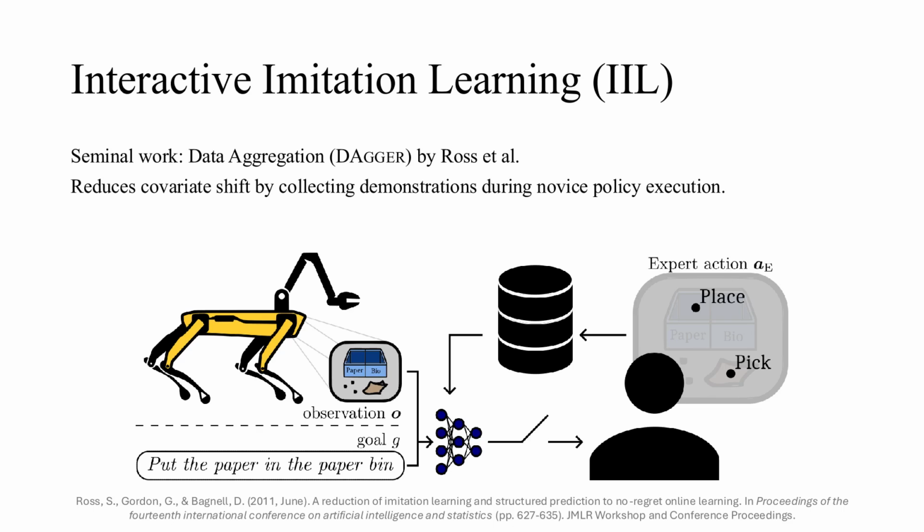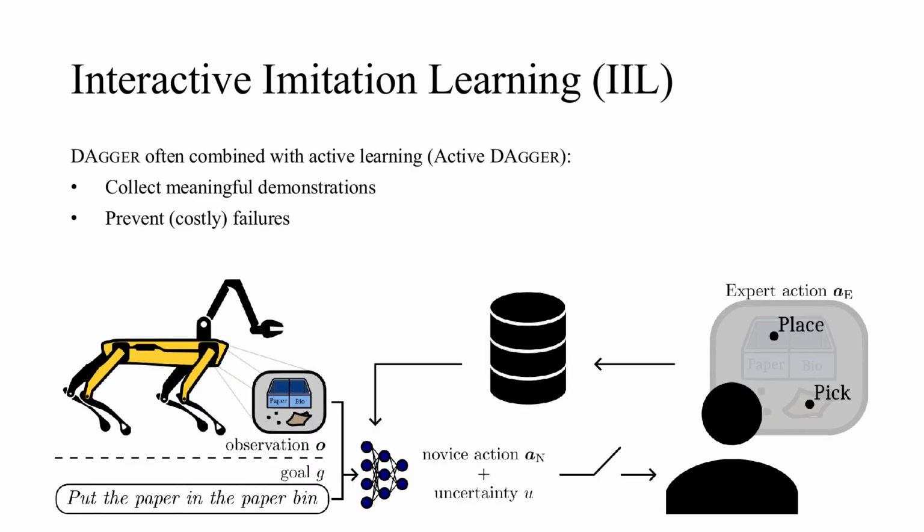To alleviate covariate shift, interactive imitation learning methods were introduced. These approaches involve obtaining human demonstrations, corrections, and reinforcements interactively. A seminal work in this area is the dataset aggregation, or Dagger algorithm. Dagger works by aggregating human input while the novice policy is executing. Dagger is often combined with active learning, forming what we call ASkDAgger approaches.